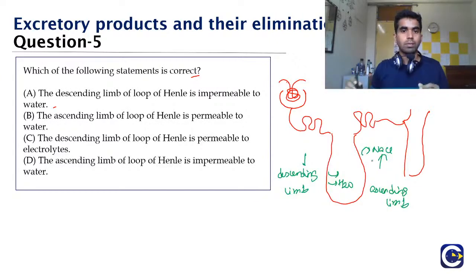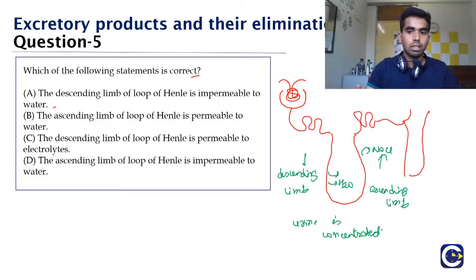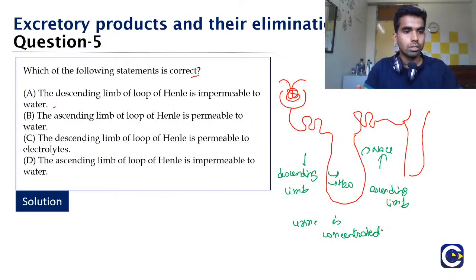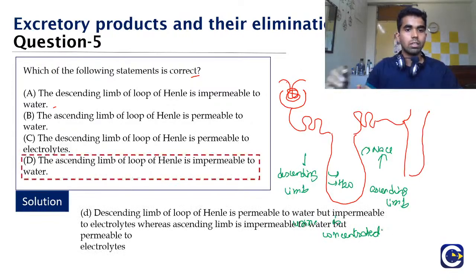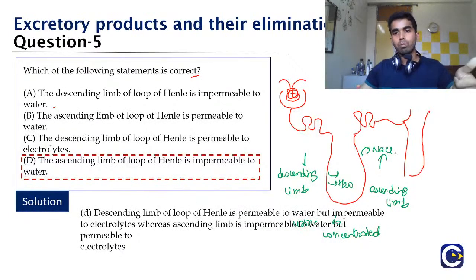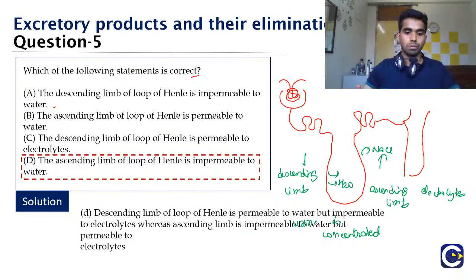In this way, this is the mechanism in which the urine is concentrated. So tell me, what is the correct answer for this? As you all said, it is option D, that the ascending limb is permeable only to electrolytes and it is impermeable to water.